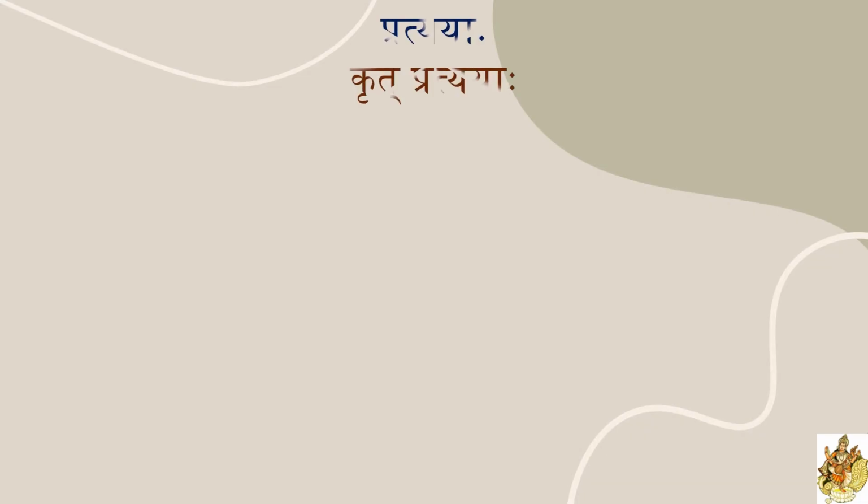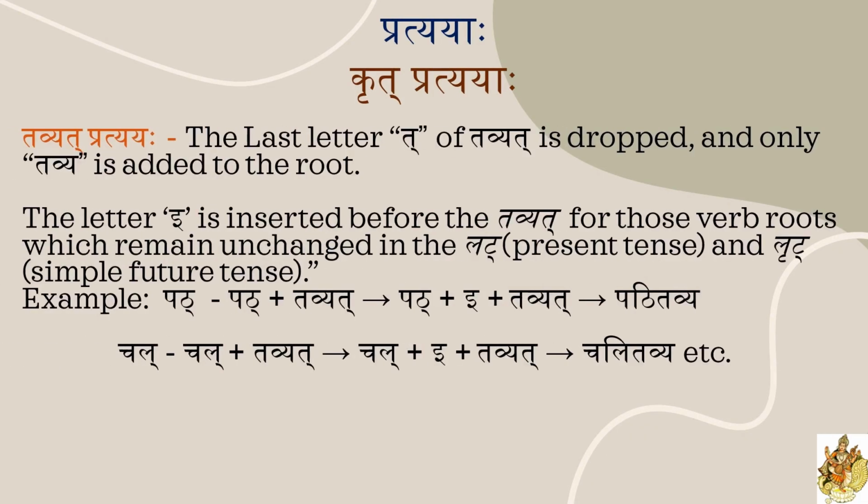Now we will see how to use this tavyat pratyay. The pratyay name is tavyat. If you split up this word, that means varna vichedam, in first ta, that is t plus a, two letters are there. After that, vya, that is a sanyukta akshar, in that v plus y plus a, three letters are there. Next, the last one, t.